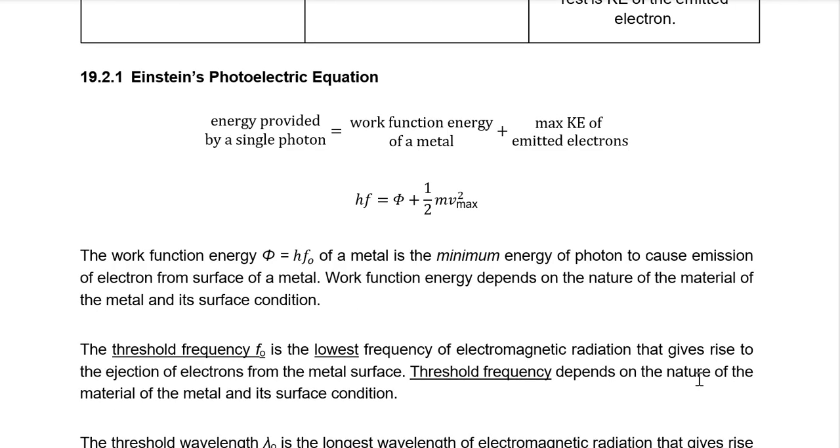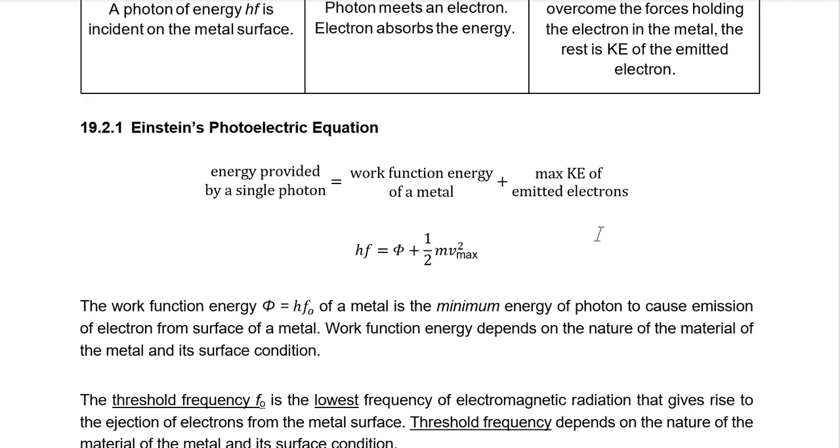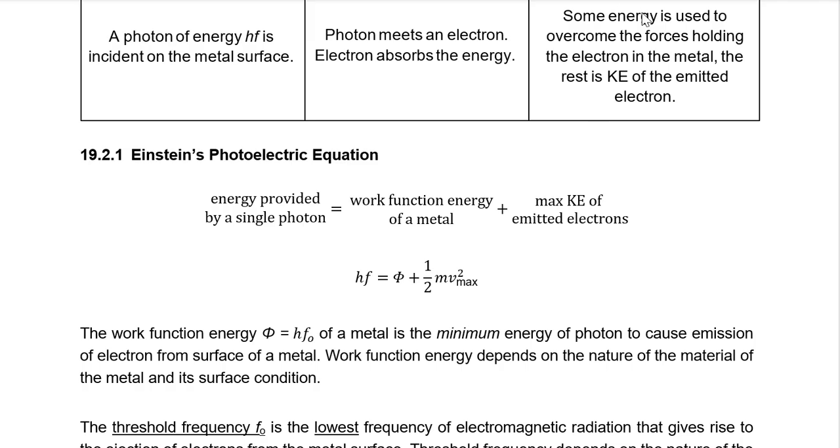The photoelectric equation is given formally here: the energy provided by a single photon, which is hf, is equal to the work function of the metal. The work function of the metal is basically the energy used to overcome the forces holding the electron in the metal. Obviously this is different for different metals. That's why in the previous lesson I talked about sodium and zinc. You can see that the maximum lambda is different, which means the minimum frequency is different as well. Then of course whatever is left over after you overcome the forces is Ke.